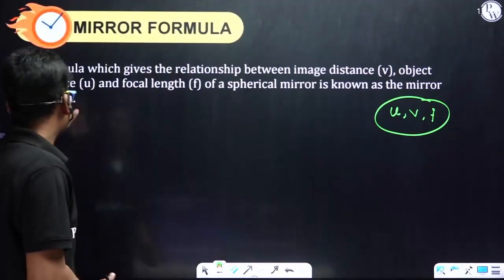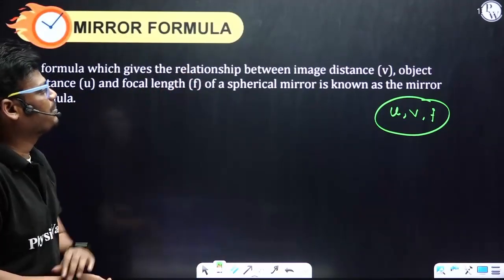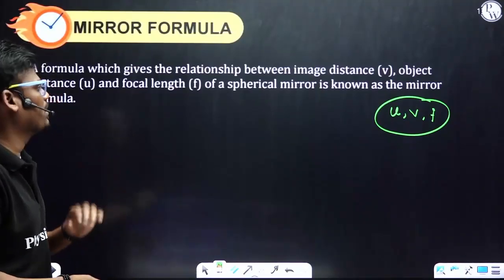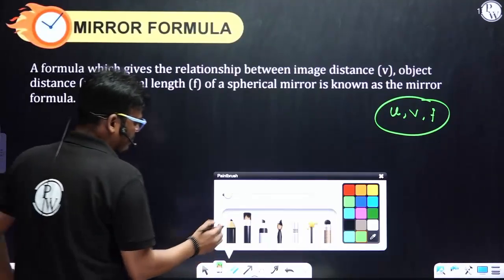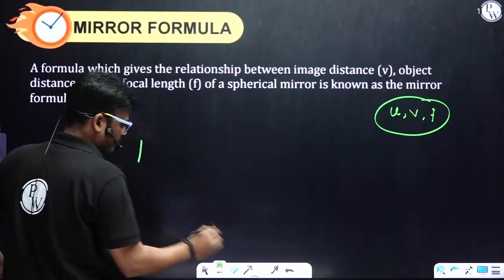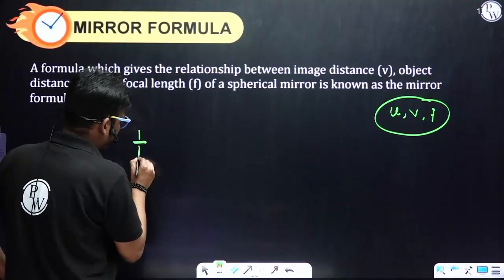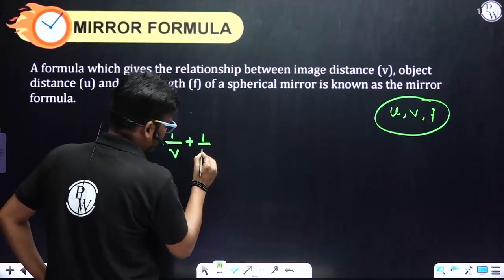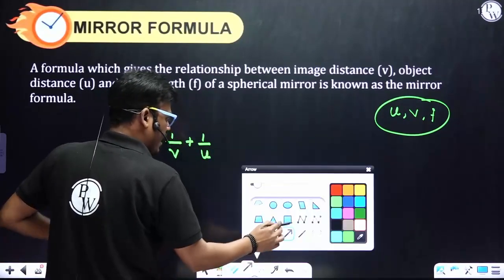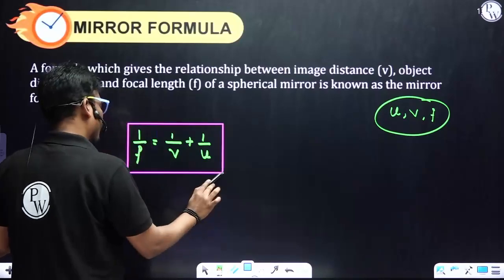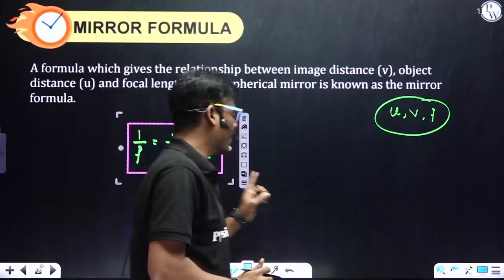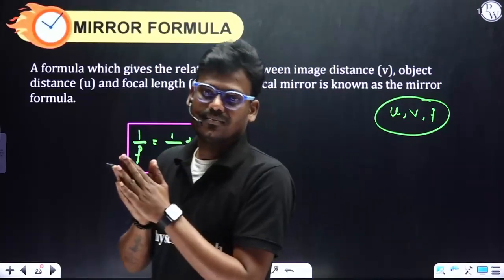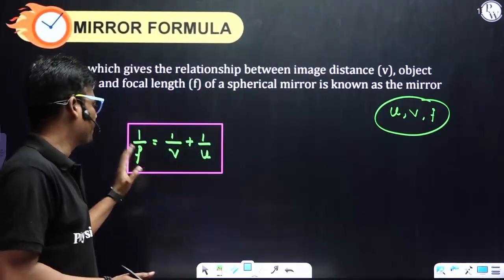A formula which gives the relationship between image distance, object distance, and focal length of a spherical mirror is known as the mirror formula, and it is given by 1 by f equals 1 by v plus 1 by u. The f, v and u values must always be substituted with their signs.